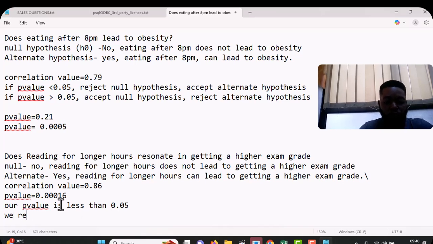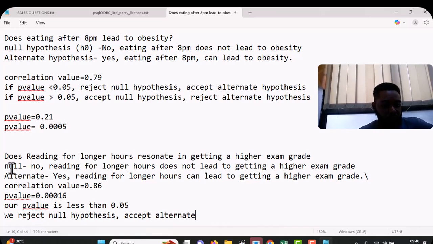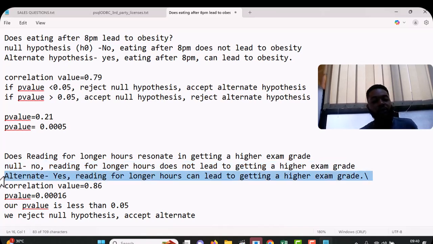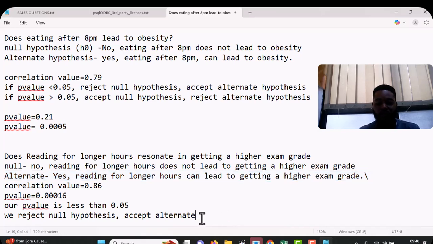So we're going to reject the null hypothesis and accept the alternate. We reject this null that says no, reading for longer hours does not lead to getting a higher exam grade. And then we accept the alternate that says yes, reading for longer hours can lead to getting a higher exam grade.